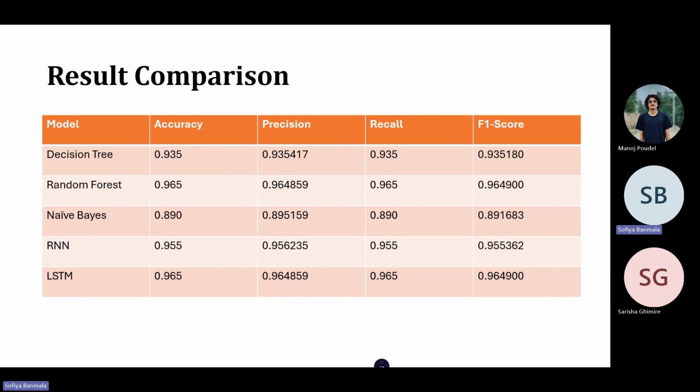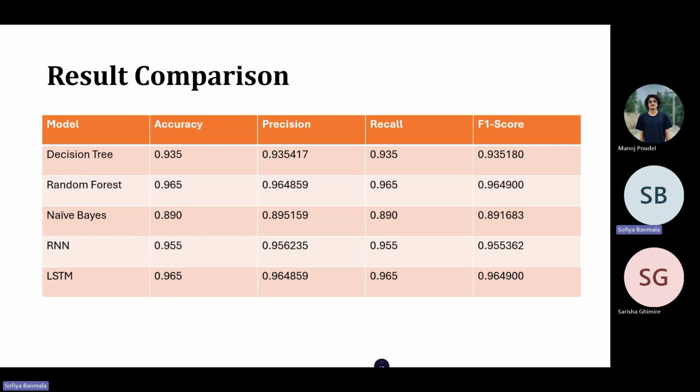The naive Bayes-based classifier had the lowest performance among the models, with an accuracy of 89%, a precision of 0.895, and an F1 score of 0.8917. This can be attributed to the naive Bayes assumption of feature independence, which likely doesn't hold well in our dataset, where there may be correlations between features.